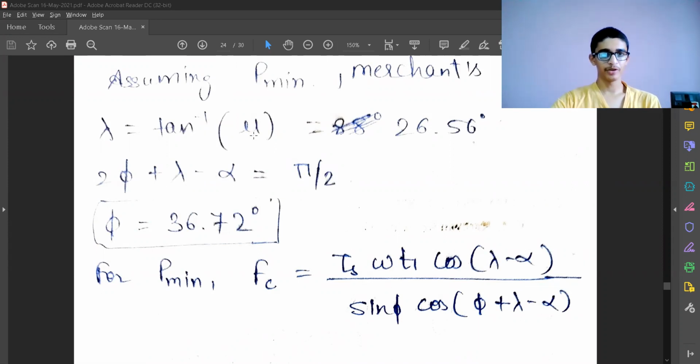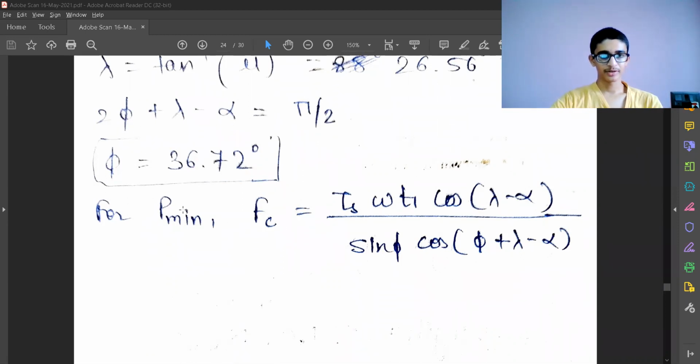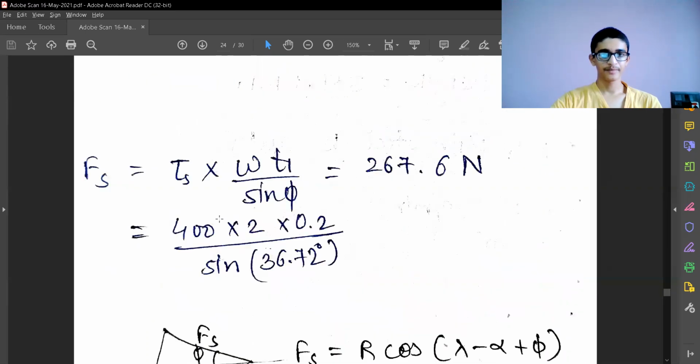Lambda we found out from mu. So we get the value of phi. Now we are not using those analytical equations where we needed R and alpha values to get phi. We have used another route to find the value of phi, which came from the minimum power requirement condition.